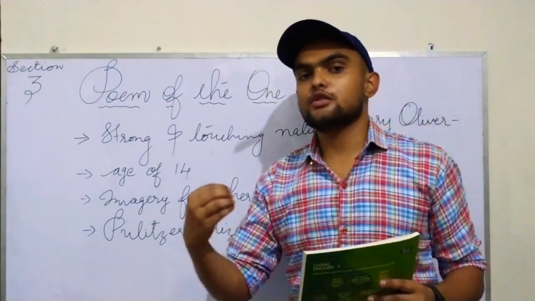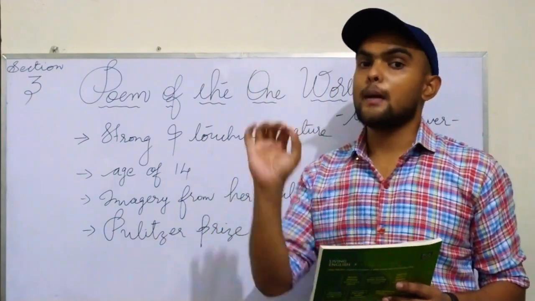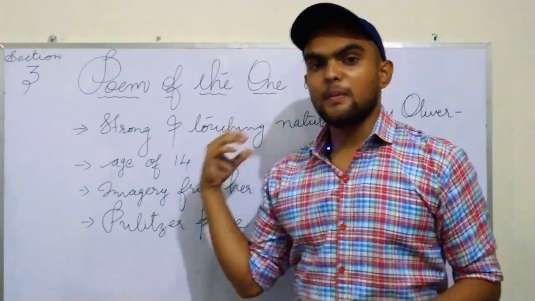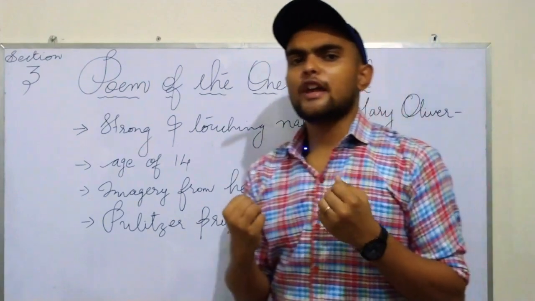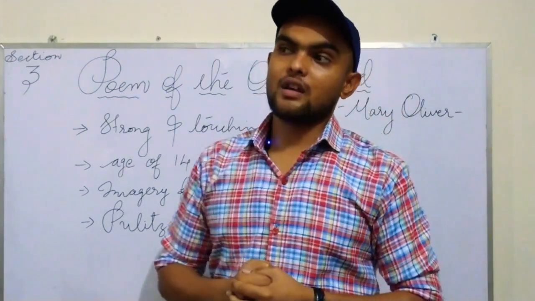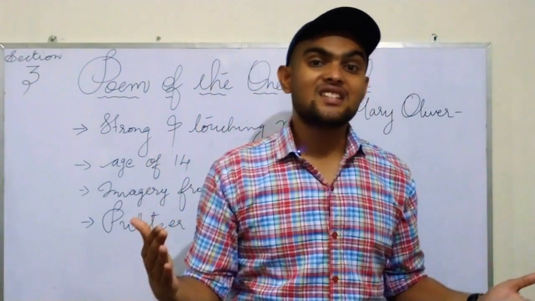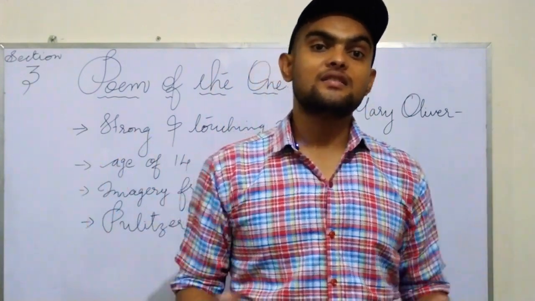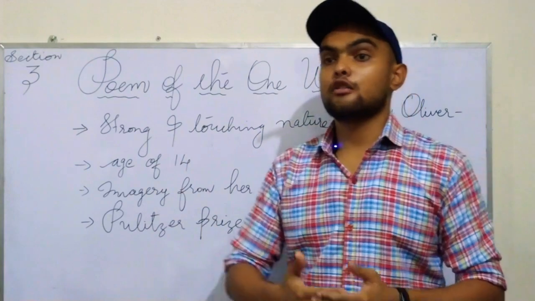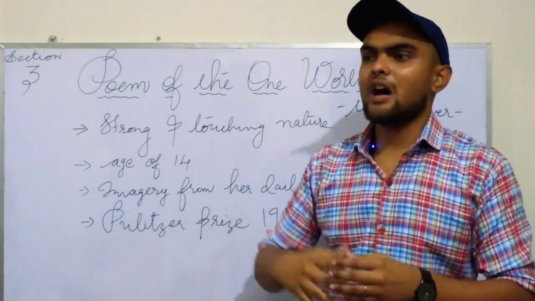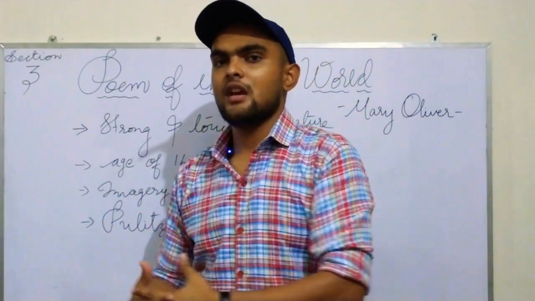So it has a strong and touching feel about nature. As we were discussing about Mary Oliver, she had a strong feeling for the beauty of nature, the animals, the birds, the plants around us. How did she get these strong feelings?